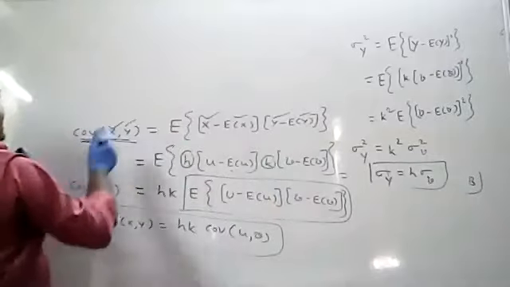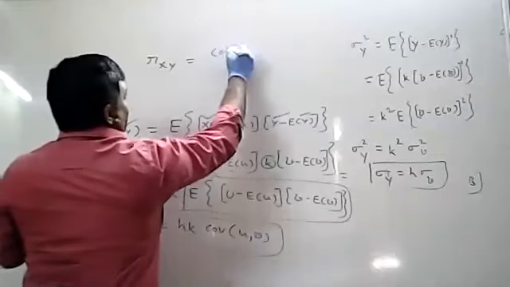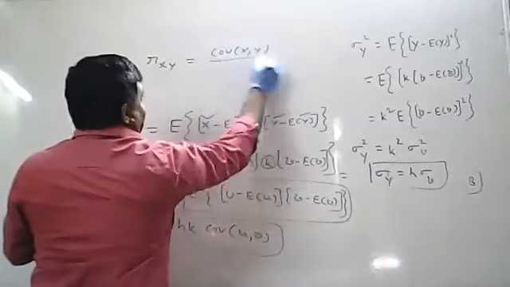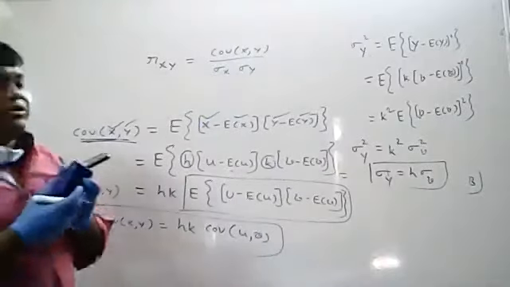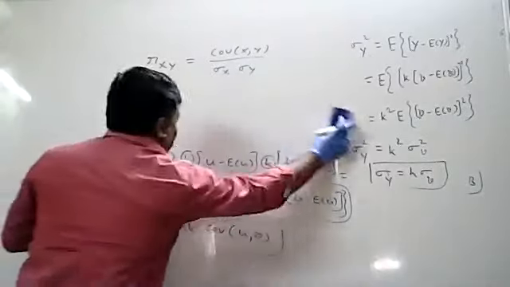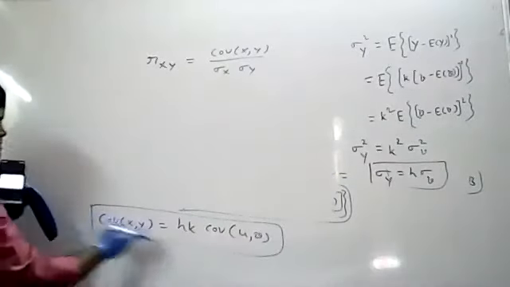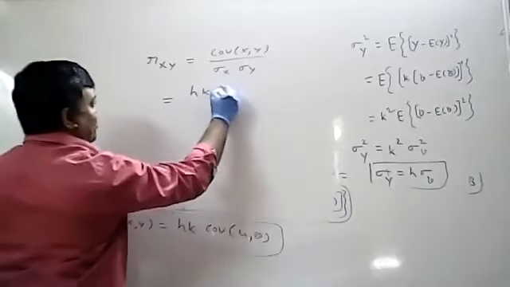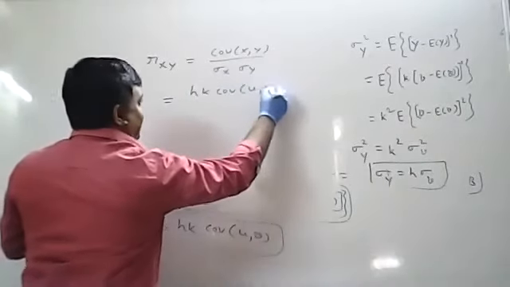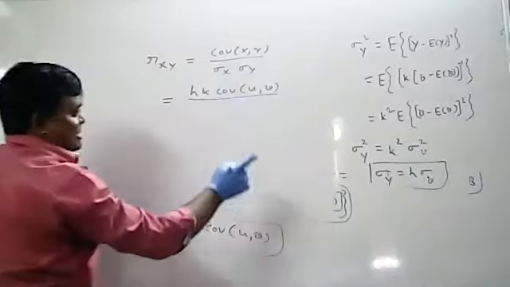So the next line we will write: we know that rxy equals the covariance of X comma Y divided by sigma X into sigma Y. This is the general formula that all of you know. Now all the values you know. What is the first value? The covariance of XY is nothing but HK into the covariance of U comma V.